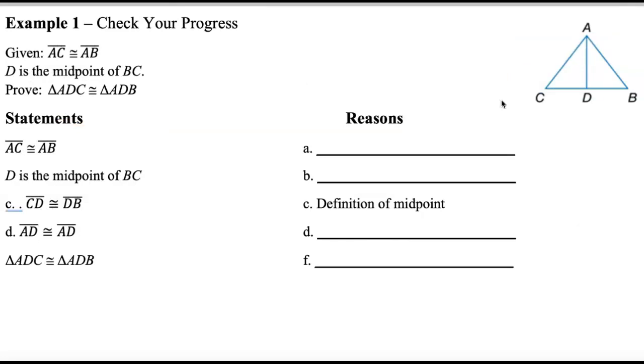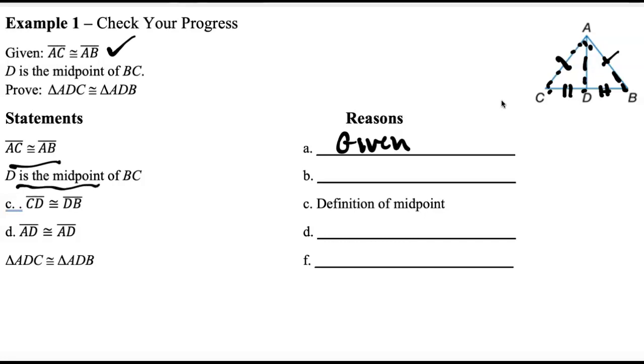Okay, the next one, this one doesn't have any markings in it, so we'll go through and just make some notation. It says that AC is congruent to AB. It says that D is the midpoint, which means that this section and this section are the same. And they want us to prove that the triangles are congruent. So we have this triangle and this triangle. Let's see, they wrote AC equals AB. Well, that is up here in the given. I'll look at the next statement that says that CD is equal to DB.